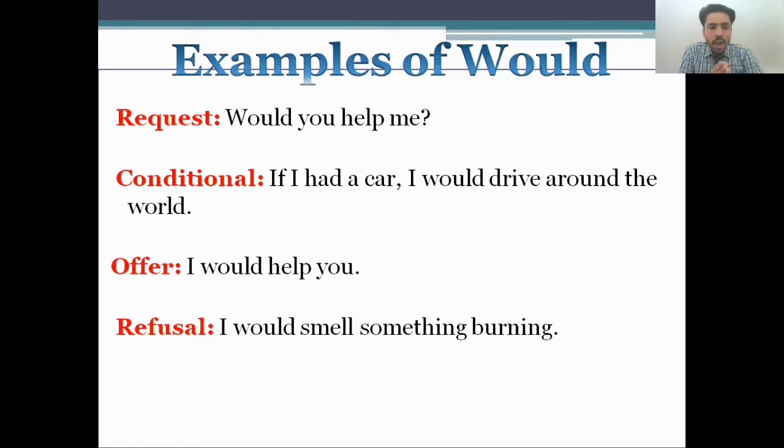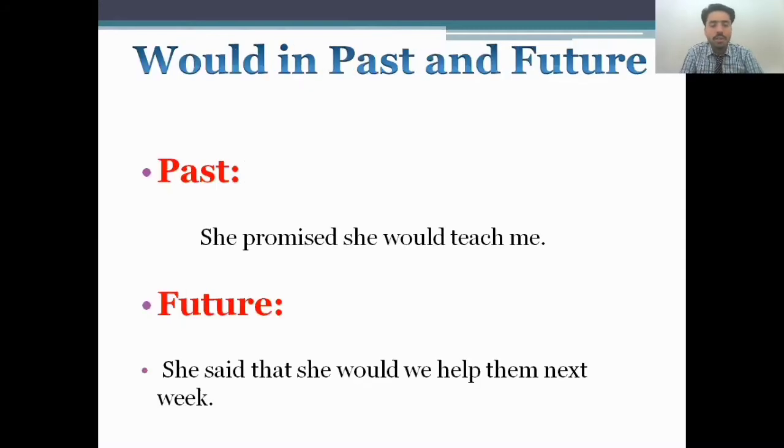And the refusal: I would say, I smell something burning. It means you can give news that something is burning. So this is all about "would" and how "would" is used in the past as well as in the future. Let's see "would" in the past: she promised she would teach me. This is what you see in this sentence. This is all about talking about the past.